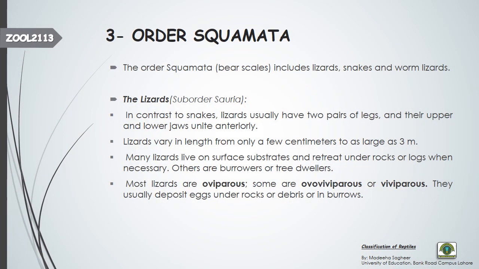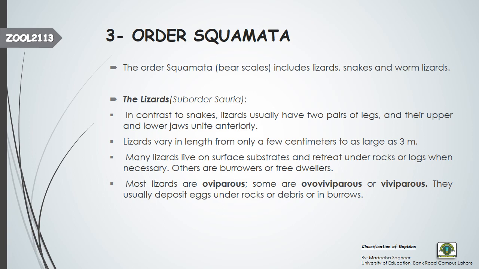Okay, our third order is order Squamata. First we talked about the order Testudines, then we talked about the order Rhynchocephalia, and the third one is order Squamata. Order Squamata contains lizards, snakes, and worm lizards. Basically, these three kinds of animals are classified into further suborders. Let's talk one by one about the lizards, snakes, and worm lizards.